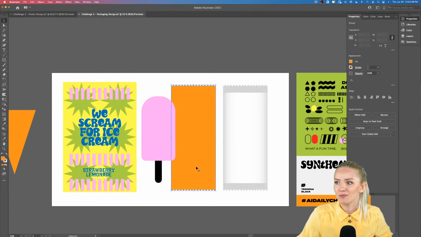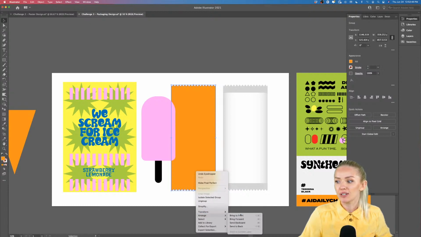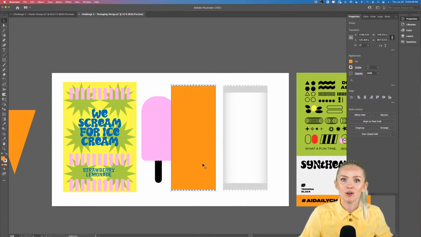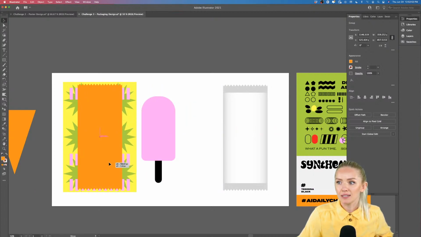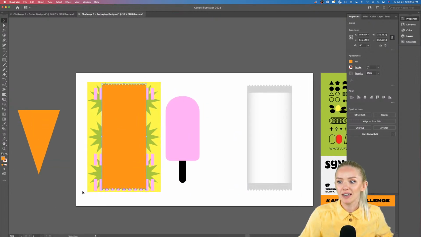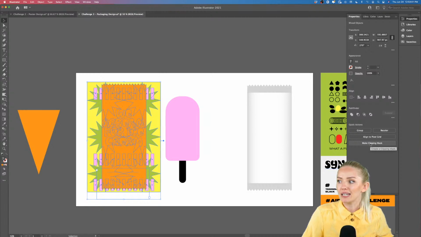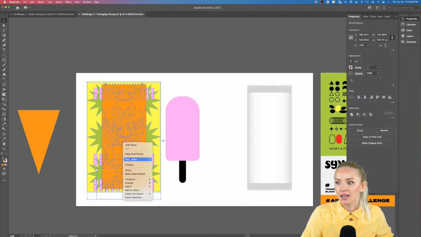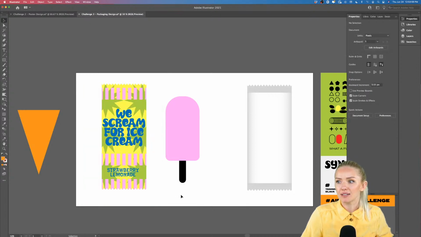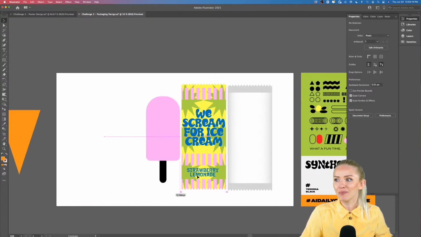Now the last step is we're going to use this shape to mask out our design, and for that we're going to right click, arrange, bring to front. The masking element always has to be on the top. It has to be the top element. So now I'm going to place it on top of my design, and I'm going to select all of this, and then I'm going to click on make clipping mask on the right, or I can also right click and click make clipping mask. There we go, and there we have our ice cream packaging.